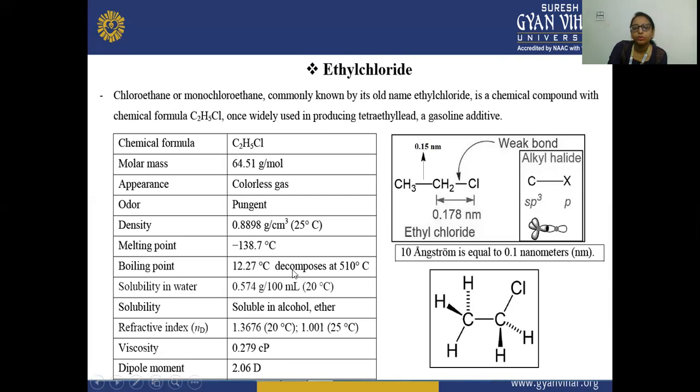So this is the structure of ethyl chloride, its bond length, and the carbon attached to the halide is sp3 hybridized, and the halide is p. Here CH2Cl has a weak bond between this carbon and this chlorine. It is also known as chloroethane or monochloroethane, and it is widely used in producing tetraethyl lead, a gasoline additive. It is also a colorless gas.